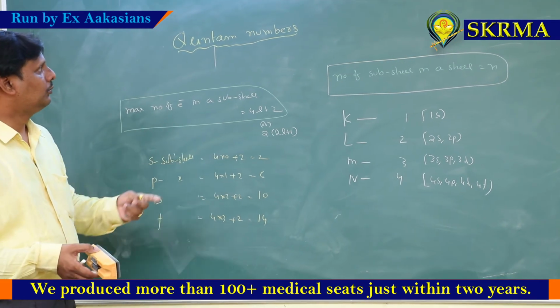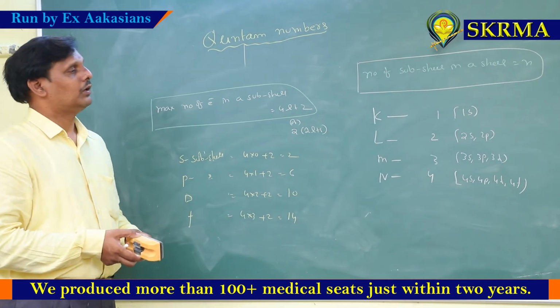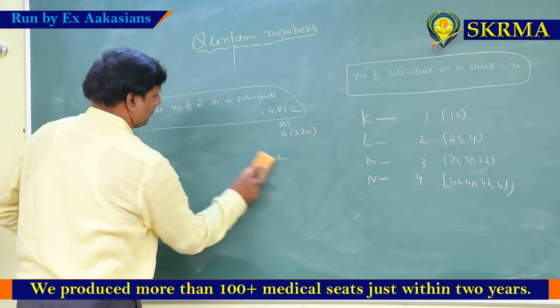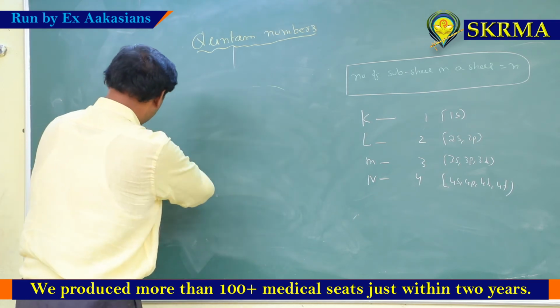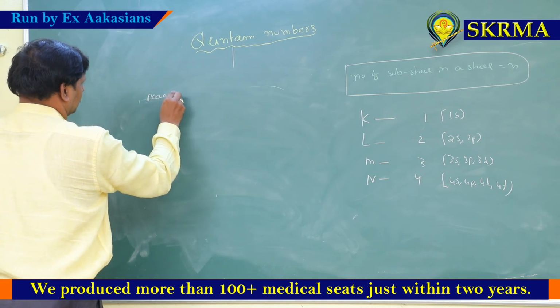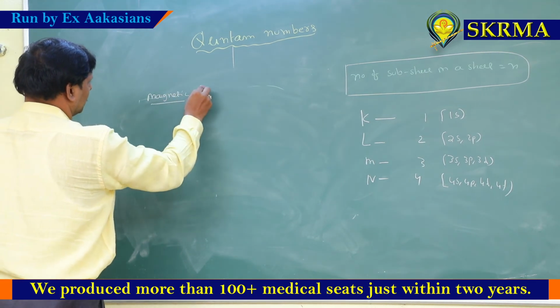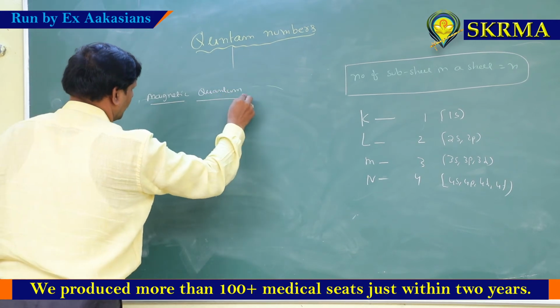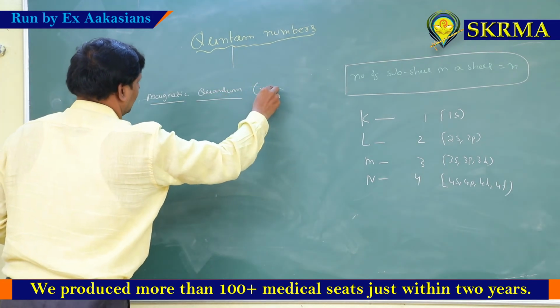Then we will move on to one more quantum number, the magnetic quantum number. The magnetic quantum number is represented by ml.